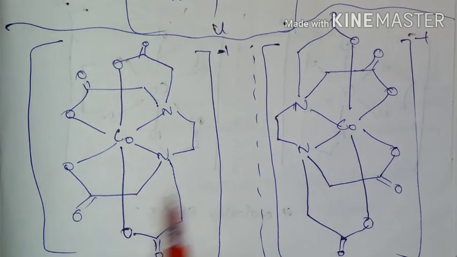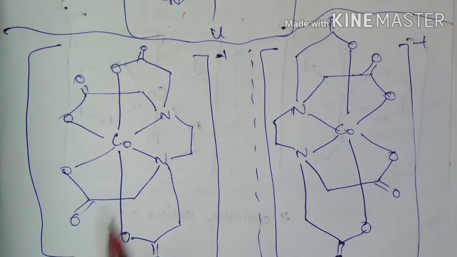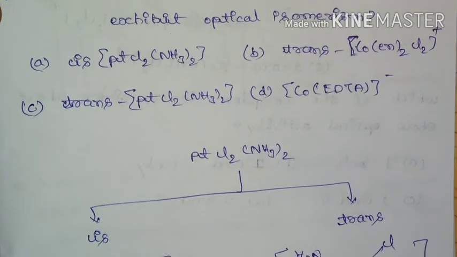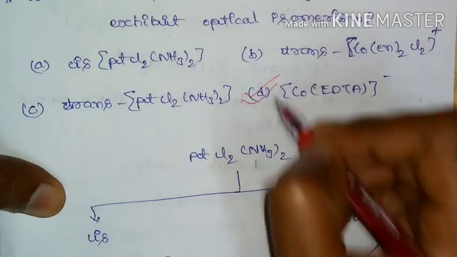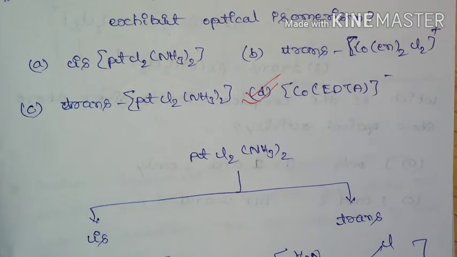So here in this cobalt EDTA complex, EDTA is going to act as a hexadentate ligand. The cobalt EDTA complex is going to exhibit optical isomerism.